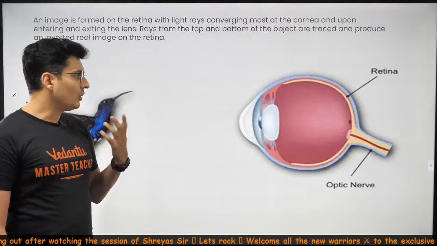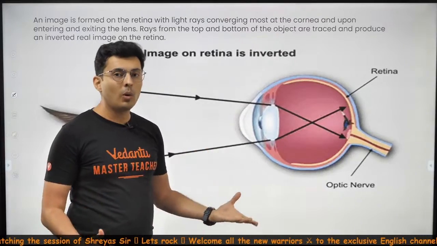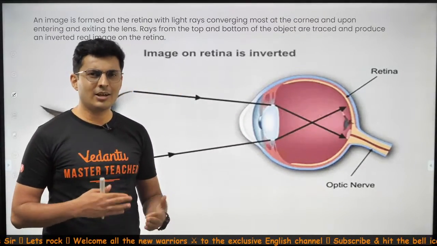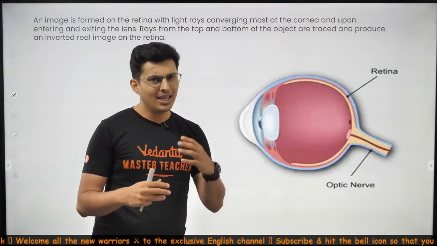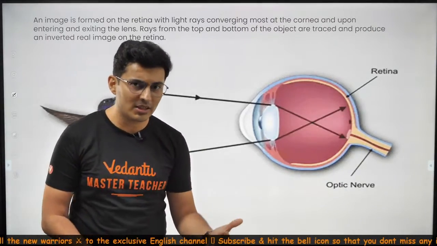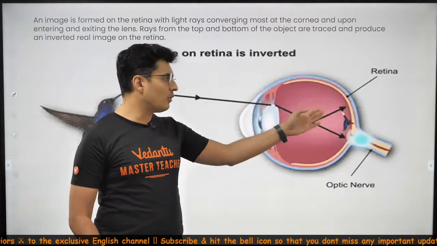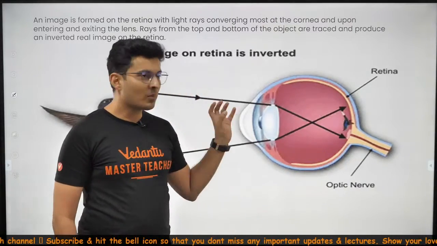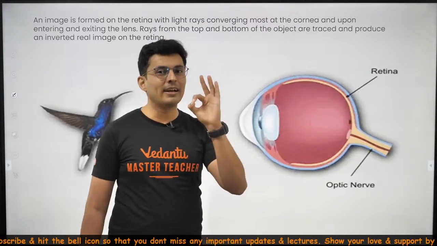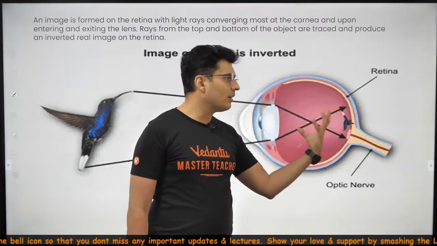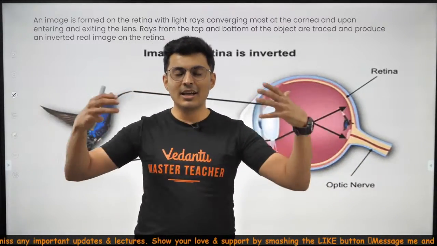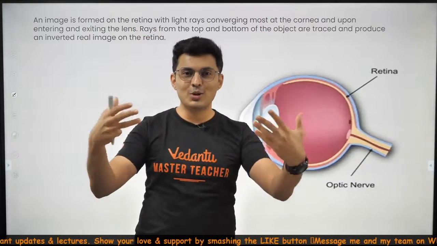Not just that, as you grow, there are a lot of defects which can occur, also because you are straining your eyes too much, and that's why you need some corrective measures to make sure that the image is formed on the retina. Retina is the place where all the rays should form a crisp and clear image, and your optic nerve collects